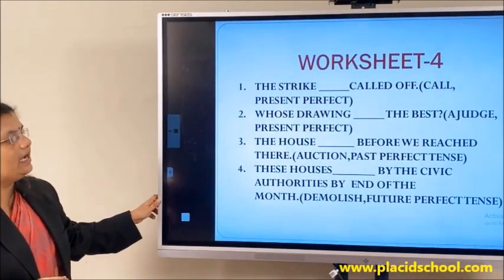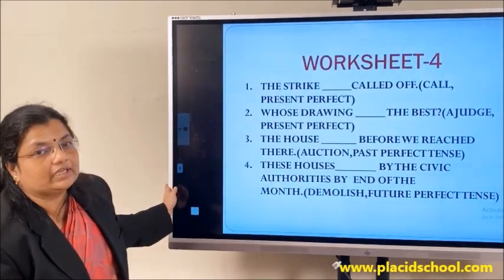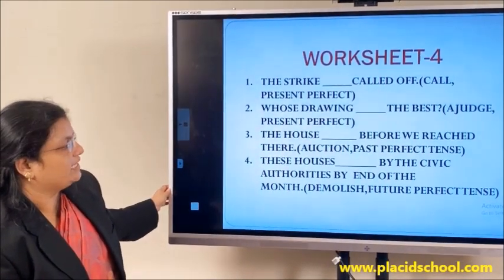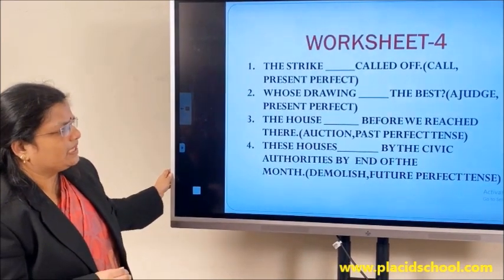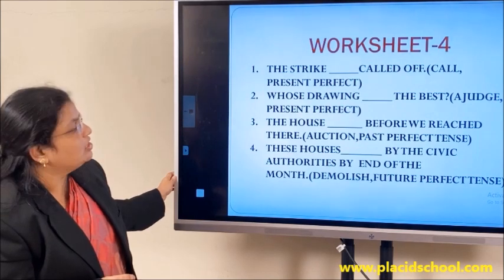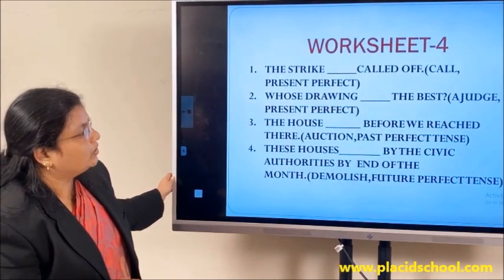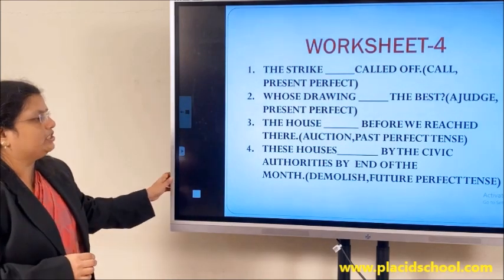Third one: the house dash before we reached there. So you have to fill here using past perfect tense and the verb given to you is auction. Past perfect tense, what is the passive form? It is had been, right? So what will we write here? The house had been auctioned before we reached there.